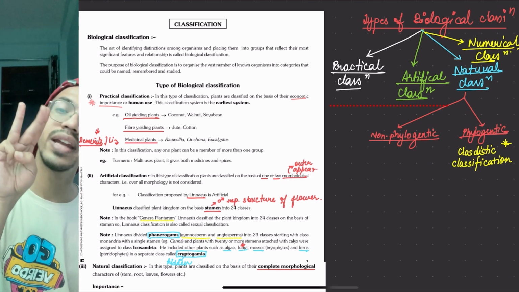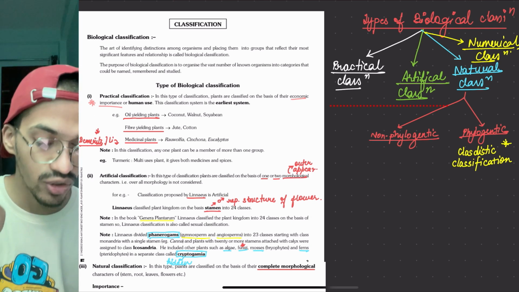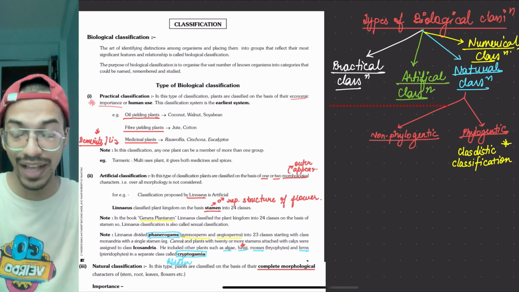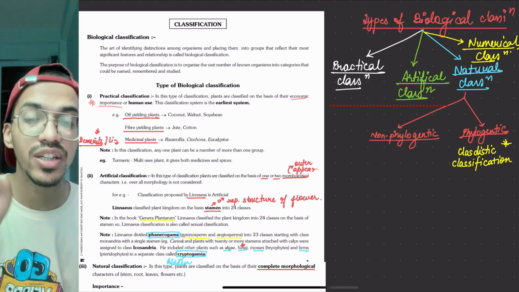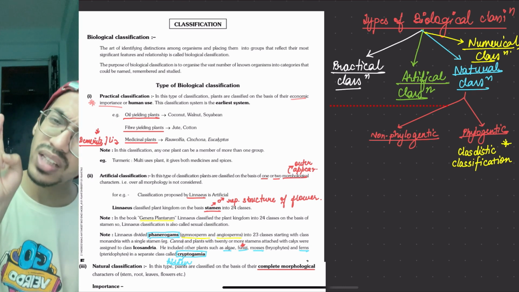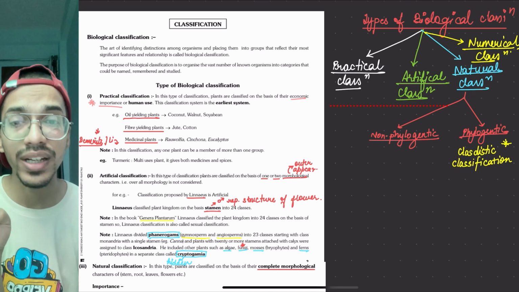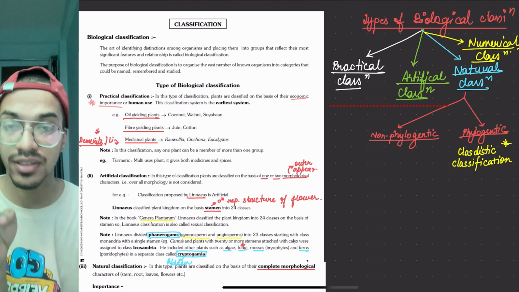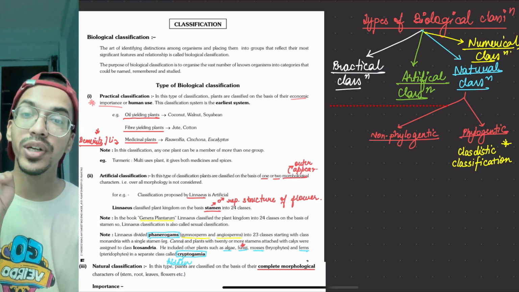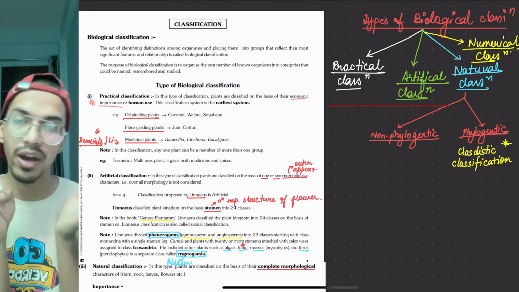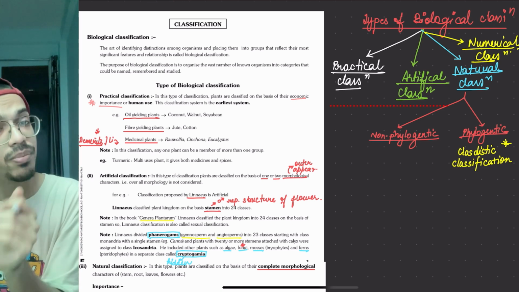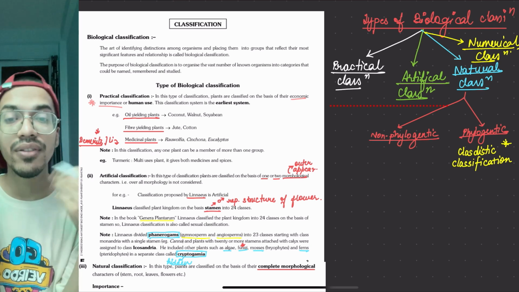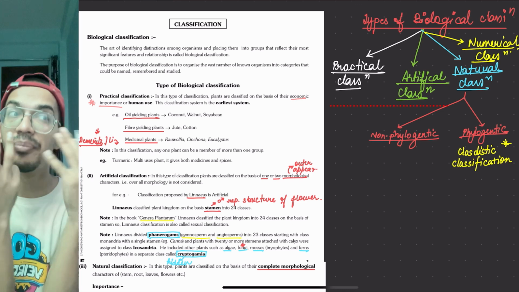Then comes what? Then comes our natural classification. So artificial was the Linnaeus, and then comes the natural classification. In natural classification, what is happening? Natural classification will be taking all the observable morphological characteristics. Then they could be phylogenetical and non-phylogenetical, means either the evolution will be taken into account or not. If we see the evolution also, then we predict better.